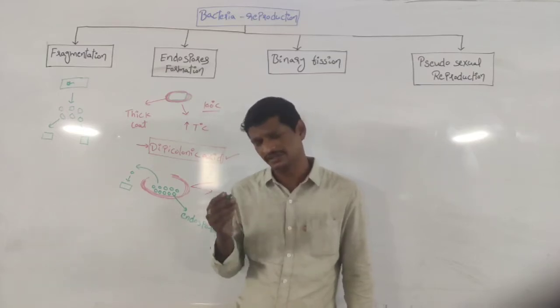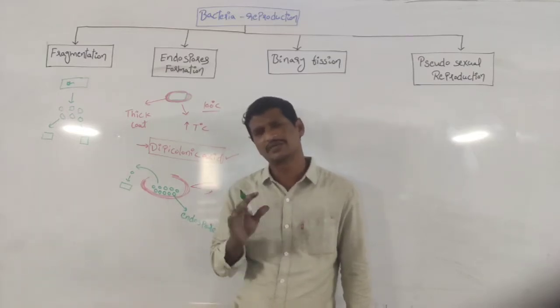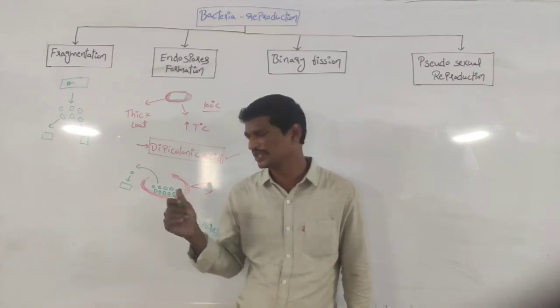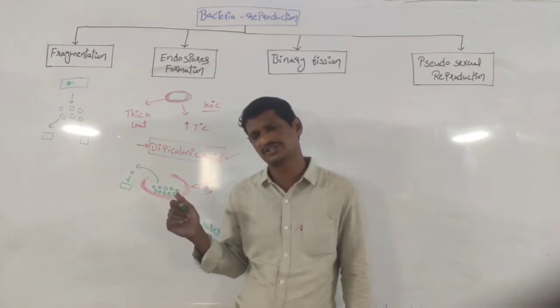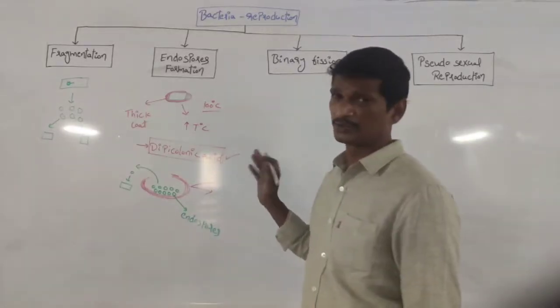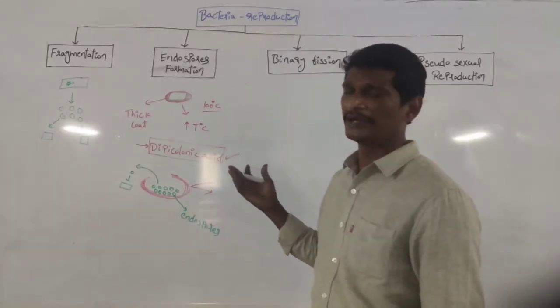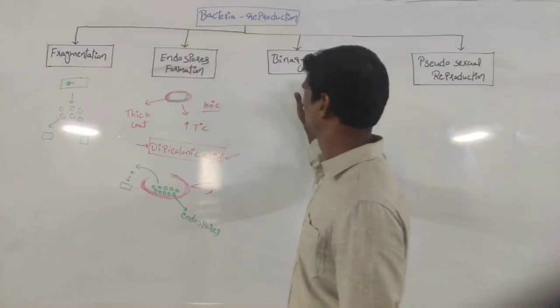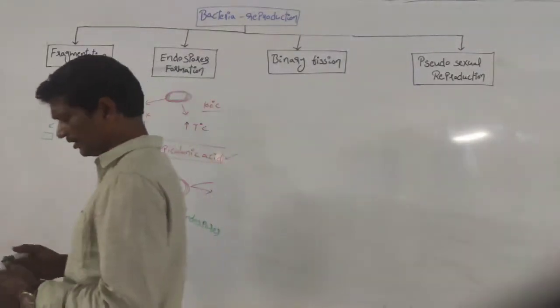The spores, the virulent strains or virulent bacteria, are not easily identified. That's the reason why most terrorists use these as bioweapons. Right? That is about endospores which are used in bioterrorism. And coming to the next, binary fission.